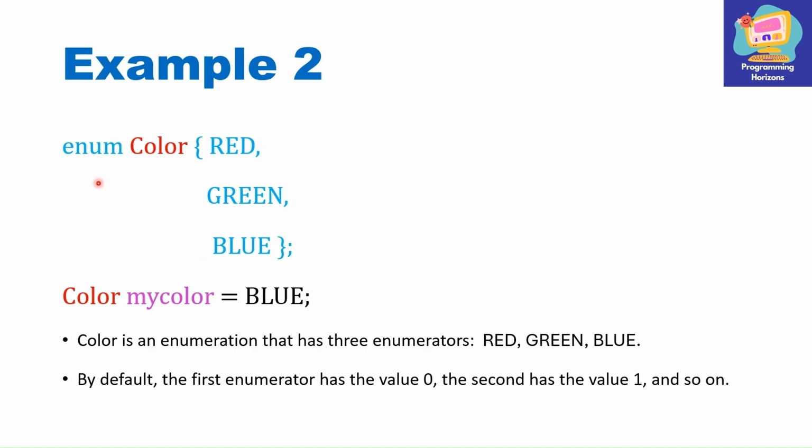In this second example of enumeration data type, we have defined an enum called color and it is having three values, red, green and blue, which are mentioned inside a pair of curly brackets. Then after this, we have declared a variable myColor of the data type color and we assign it the value of blue. So in this case, red will have value 0, green will have value 1 and blue has value 2.